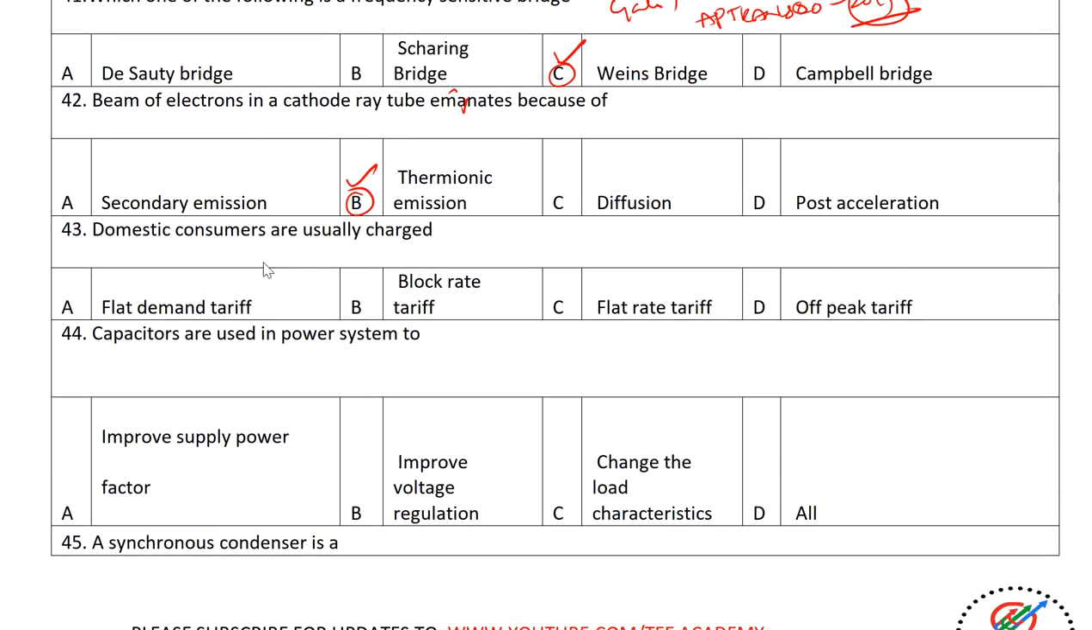Next one. Domestic consumers are usually charged. That means whatever we are using in the homes, the electricity board is going to charge for that electricity bill. So what is the tariff? Flat demand tariff, block rate tariff, flat rate tariff, off peak tariff. The answer for the 43rd question is block rate tariff.